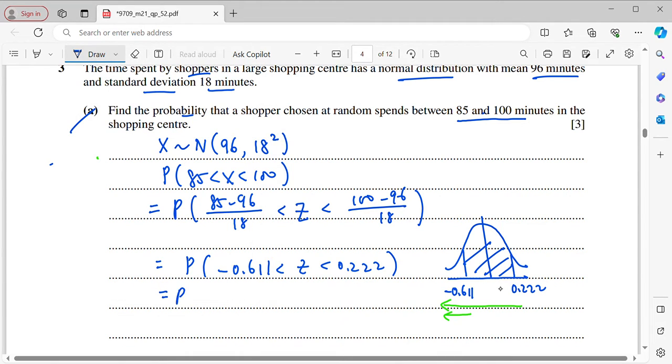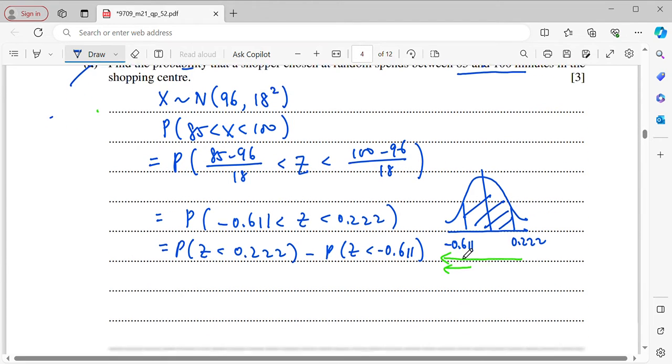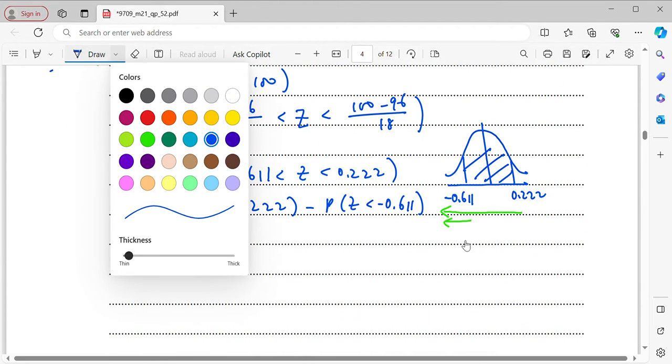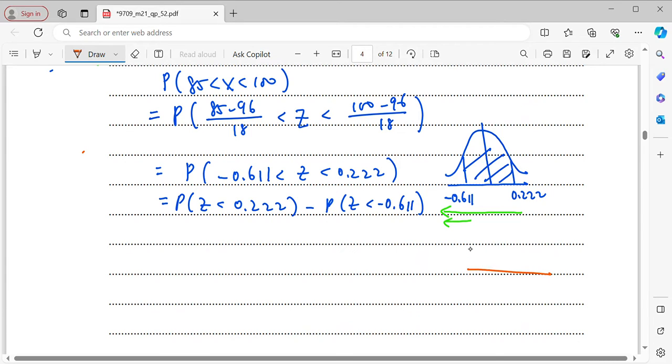The second probability is not available in the table, therefore I will sketch another graph just to show the region of the second probability. So this region, negative 0.611, I have to flip it to the right side. It will be positive 0.611, and it becomes more than.